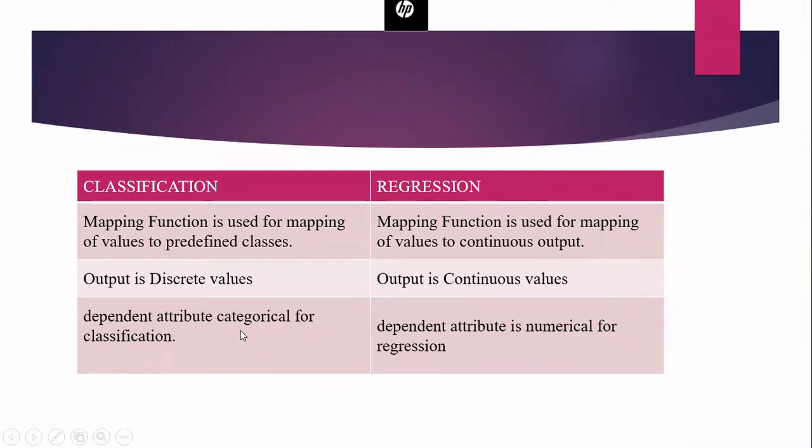You know what is categorical variable? You will say the labels for identifying different classes, that is called as categorical data. So we can use this classification for categorical prediction, whereas when you go for regression, it is mainly used for predicting the values of numerical data.